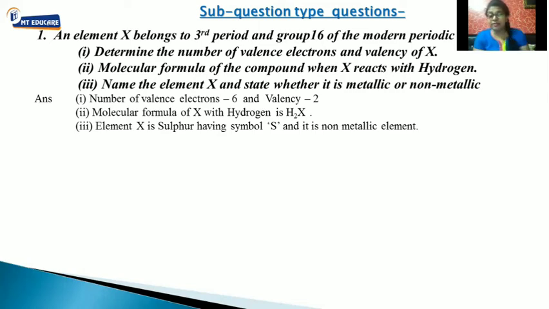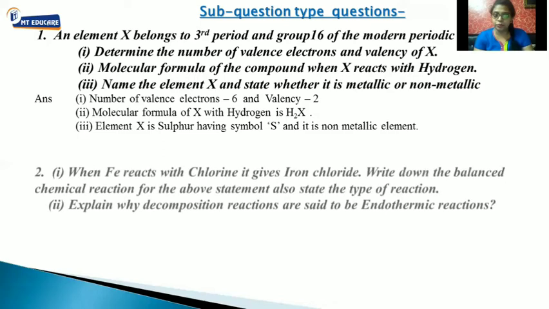As sulfur, you can see valence electrons are 6, valency is 2. How do we come to know that valency is 2? Valence electrons are 6. So what will happen to attain stability? It will gain electrons from someone. How many electrons? 2 electrons it will gain. The elements which gain electrons are called non-metals. So it will be a non-metallic element. It is a non-metal.